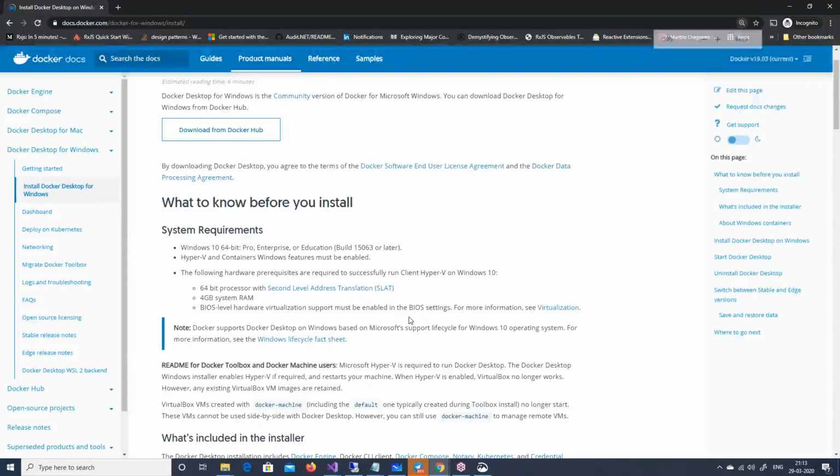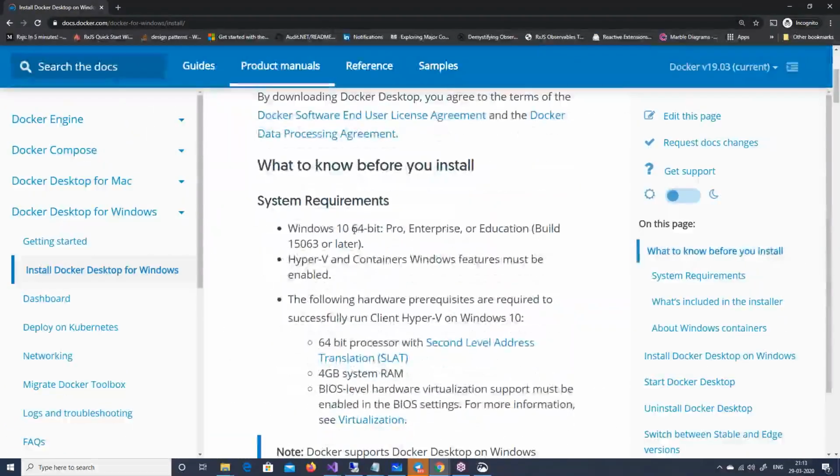So here it is. I'm highlighting this part here, and they have clearly written it has to be Windows 10 Enterprise. It has to be Windows Pro, 64-bit, and Hyper-V has to be enabled. So if you want to install Docker, Hyper-V has to be enabled. Hyper-V is a capability of Windows by which it can do virtualization. If you want to run two different containers or two different virtual machines inside Windows, then you need to enable Hyper-V. So these are the two things which are needed.